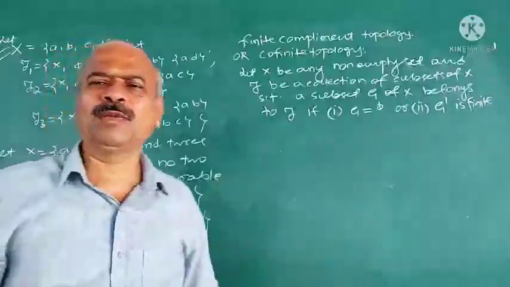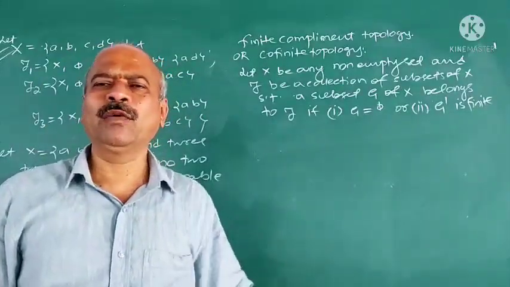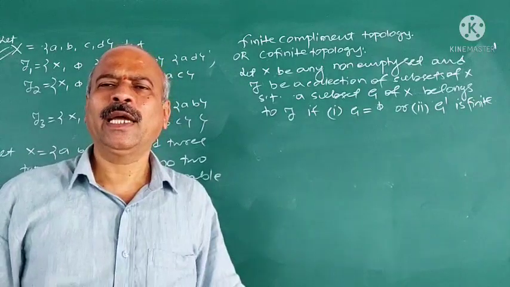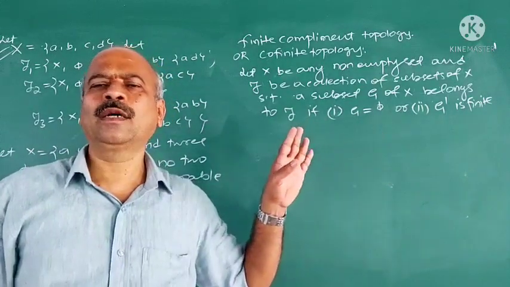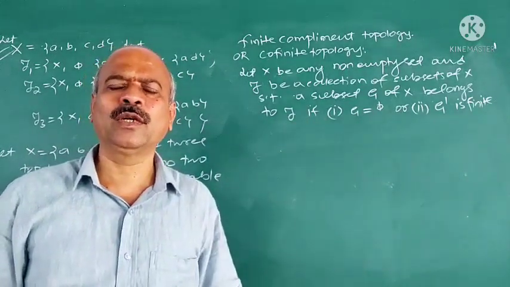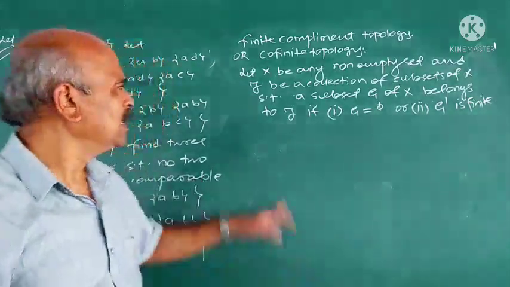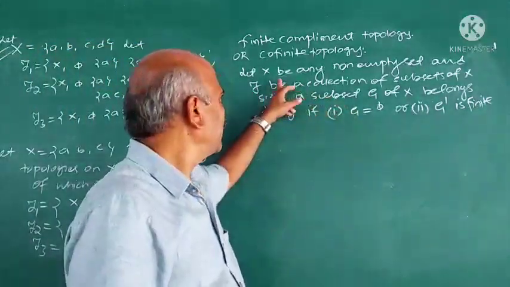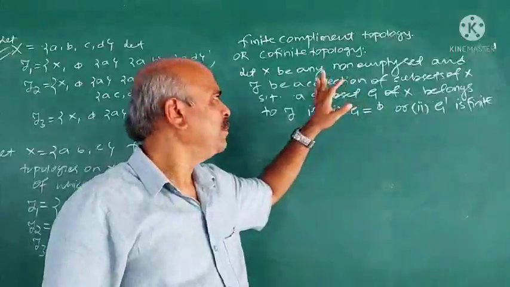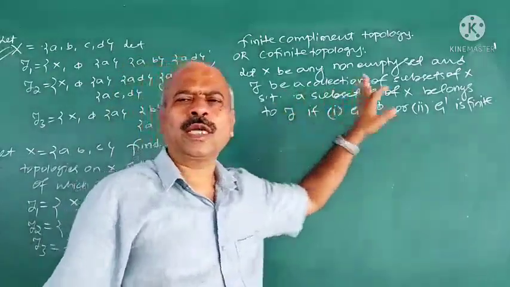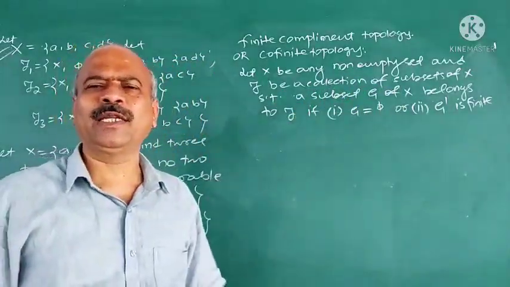In the previous problems and examples, I have taken only a finite set and listed the collection of subsets of X, TOE1, TOE2, TOE3, etc. But in this case, it is a general example. X is any non-empty set and TOE, the collection of subsets of X, is defined like this.